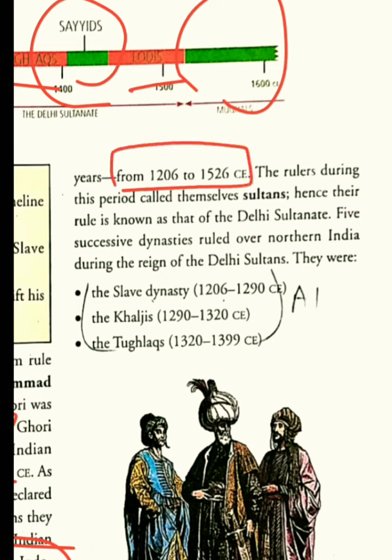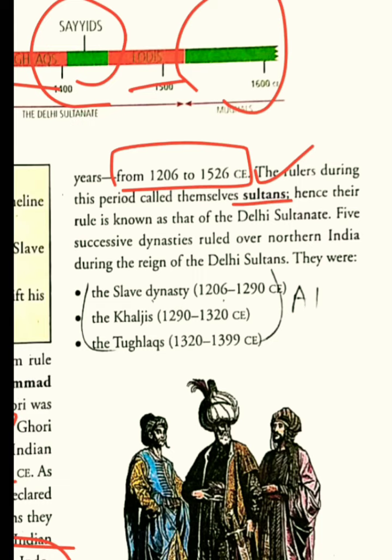The rulers during this period called themselves sultans. Different rulers call themselves by different titles. In the previous chapter we were studying the Nizams of Hyderabad and the Nawabs of Bengal, right? Here we are reading about sultans.